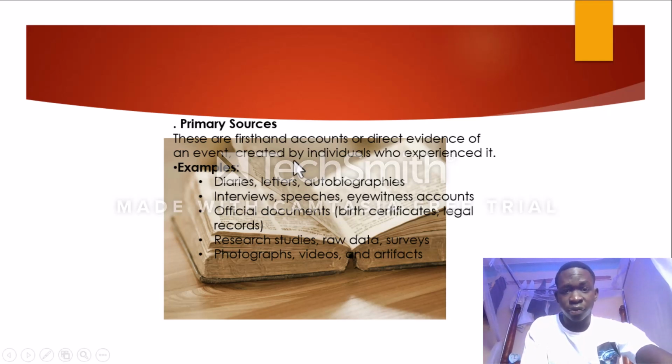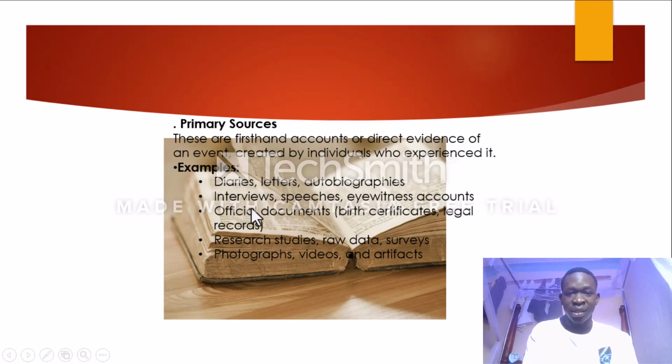There are various examples of primary sources, which could include diaries, letters, autobiographies. Remember, it is created by individuals who experienced it. Another one could be interviews, speeches, eyewitness accounts, official documents. An official document could be a birth certificate or legal record, where you get the dates of birth and the places. So these are primary sources.